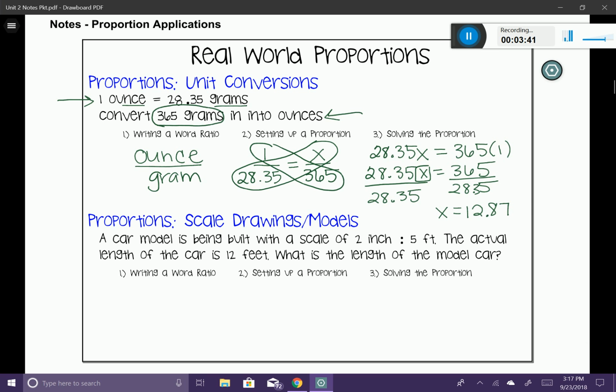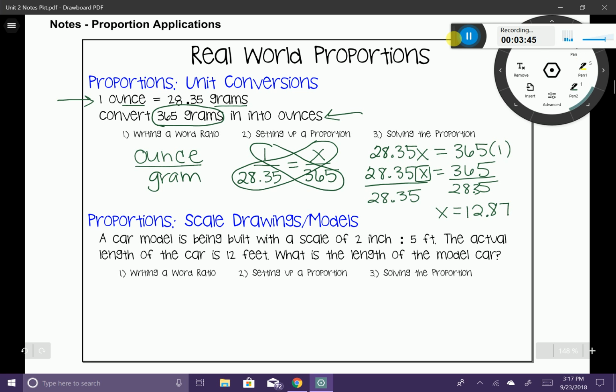Now, it's not just 12.87. We actually have to have a label on this. So if you go back up and take a look, the x is in the numerator. You can see that the numerator corresponds to the numerator, ounce, in our word ratio. So that's how we're going to get our label on our answer. So I'm going to label it ounce or ounces. And that is our answer.